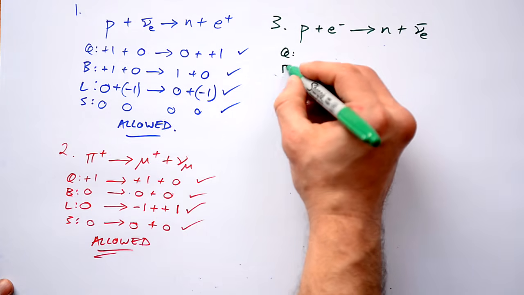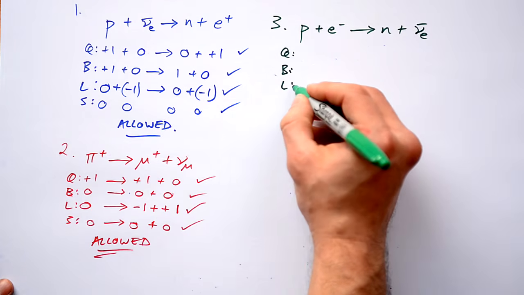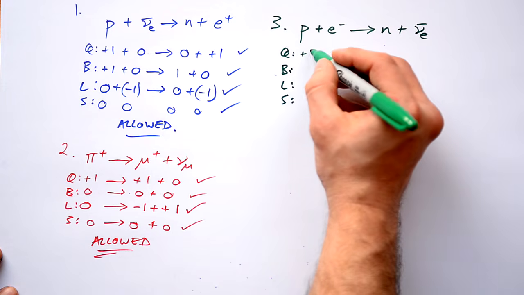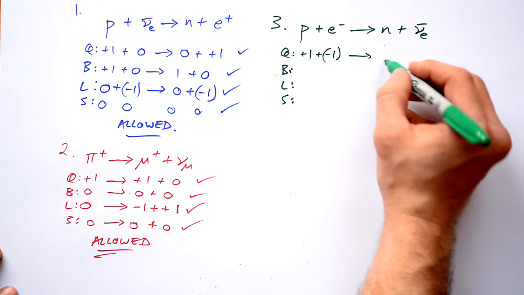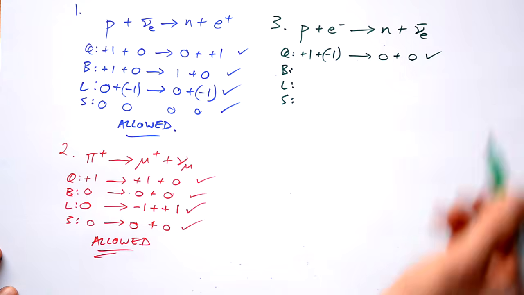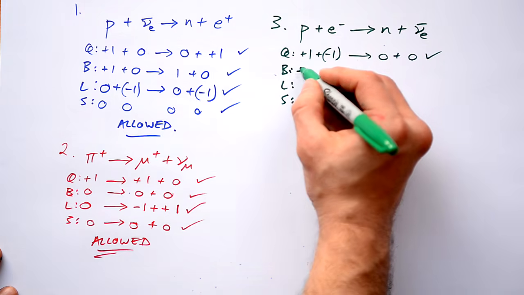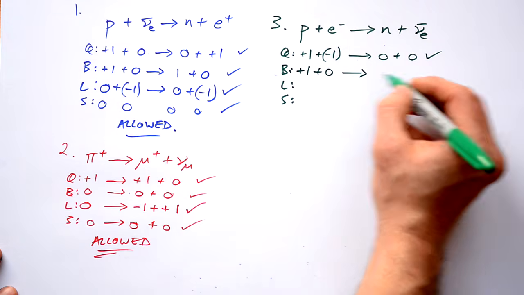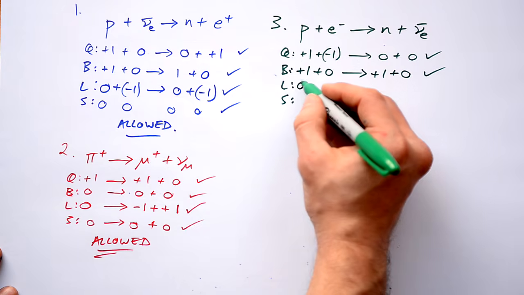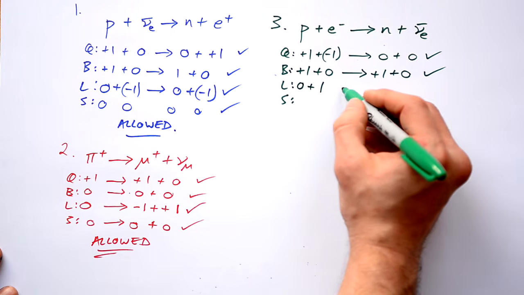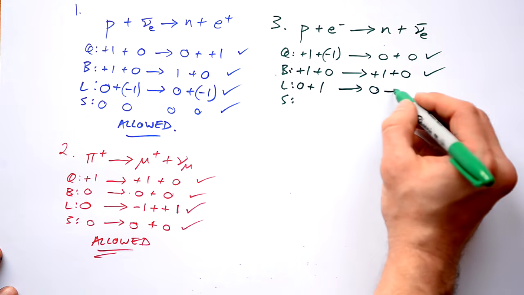Let's check our conservation rules to see if this all checks out. So charge +1 plus -1. So it gives me 0. And it's going to be 0 plus 0. Yes, charge checks out. Baryon number +1 plus 0 goes to 1 plus 0. Yes, that checks out as well. Lepton number 0 plus 1 goes to 0 plus -1.